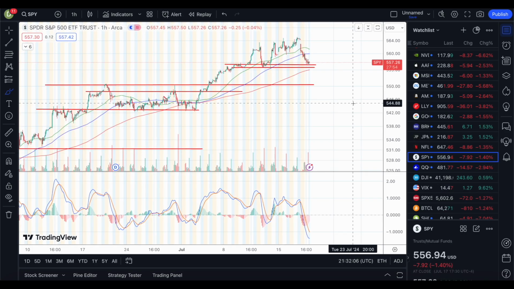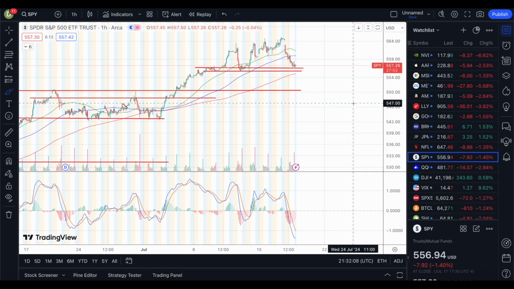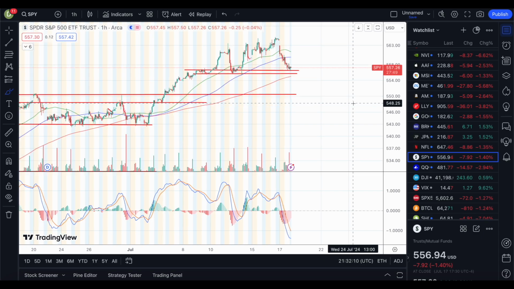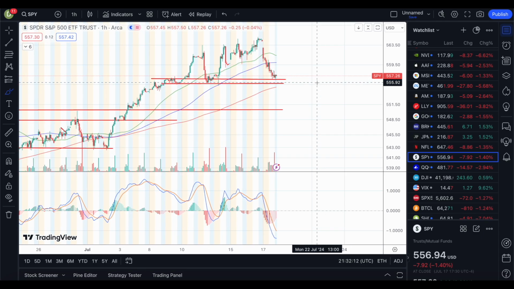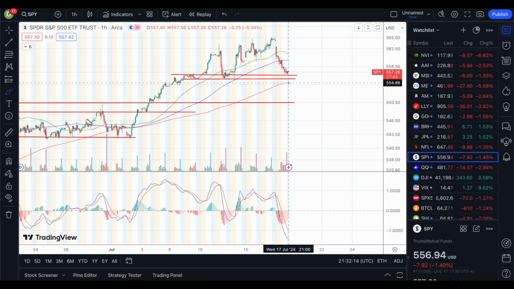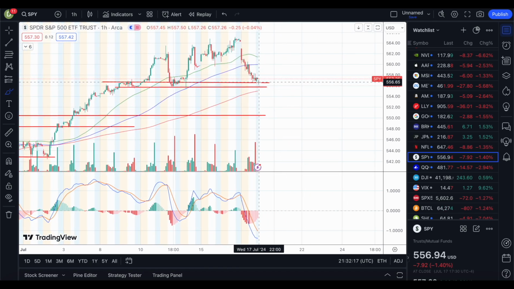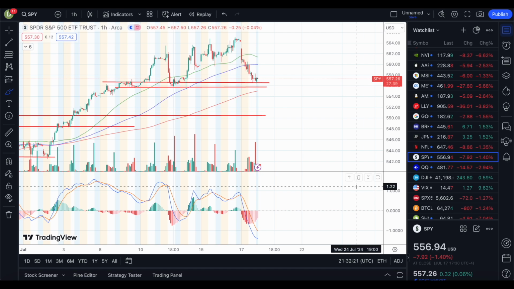Now for the S&P, I'm going to look over the ETF SPY, which is the same thing as the S&P, it's just a different ratio. And basically, we've had crazy drops. Are we going to stabilize potentially at this level? There is a chance we could stabilize. Mind you, we closed at $556.94.